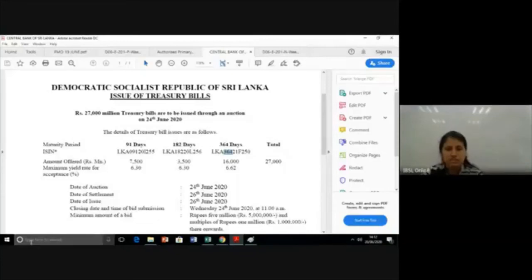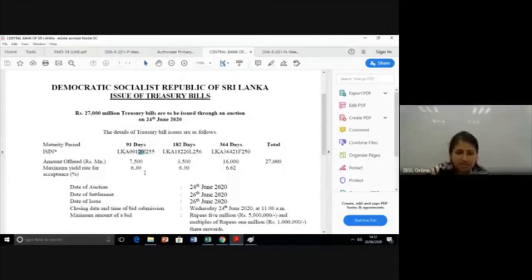Okay. So by looking at the ISIN, you can see the country that issued it. You can see whether it's a treasury bill or a treasury bond. And you can see the maturity. It's a 91-day bill or a 182-day bill or a 364-day bill. Okay. And then, can you see something here called 20I, 20L, 21F. Now this 20 refers to the year, the last two digits of the year.